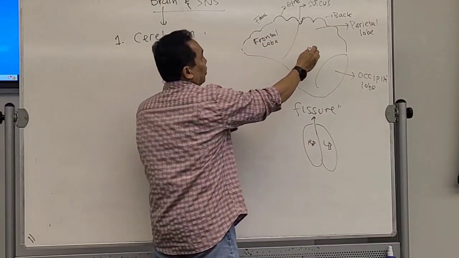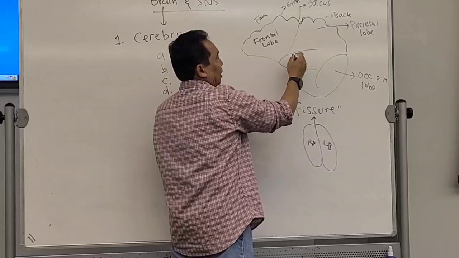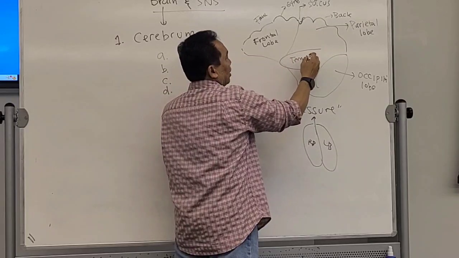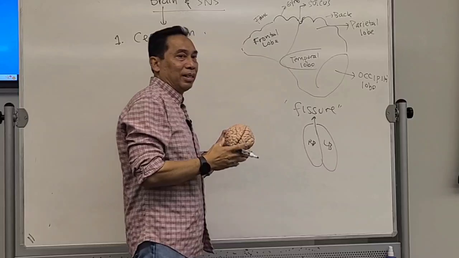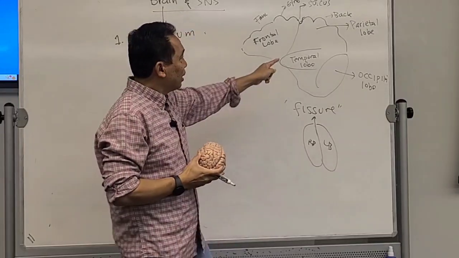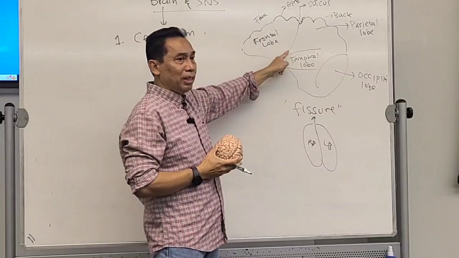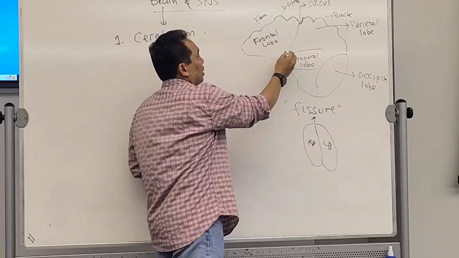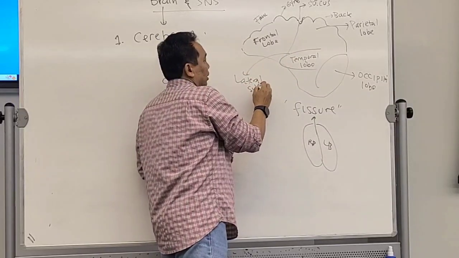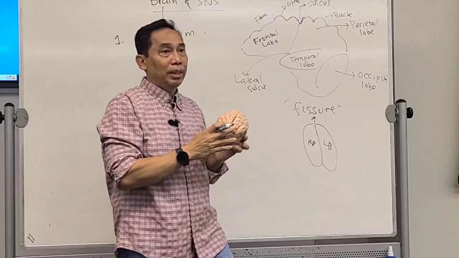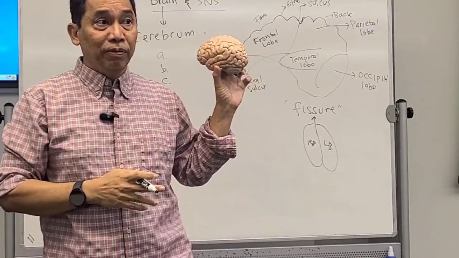And you also have on the side the temporal lobe. It also has a sulcus a little bit deeper, called the lateral sulcus. You follow this one first?